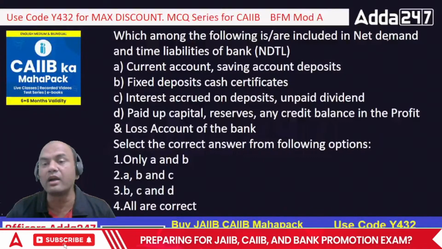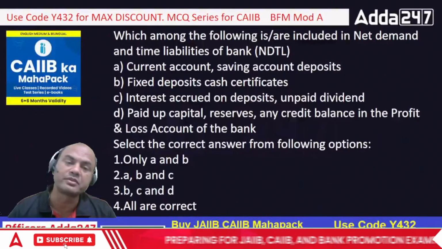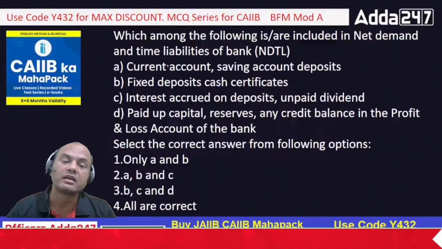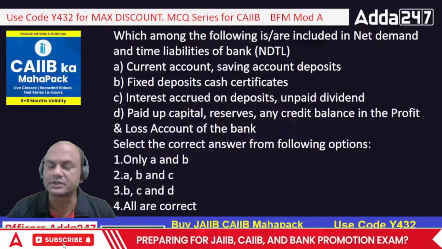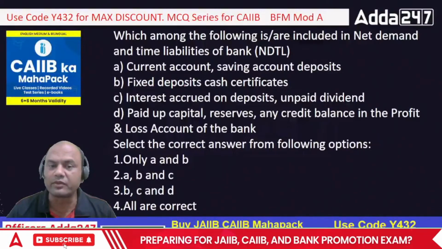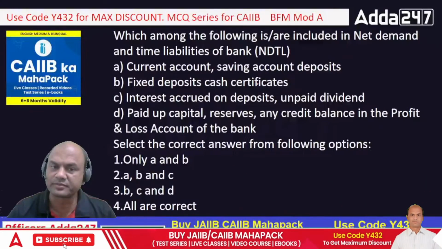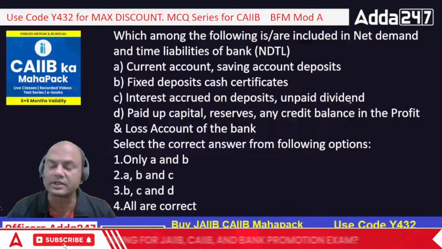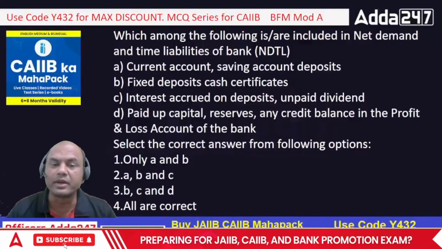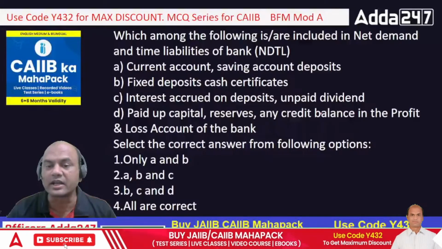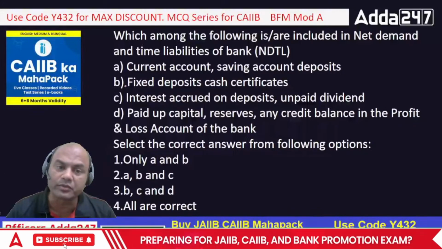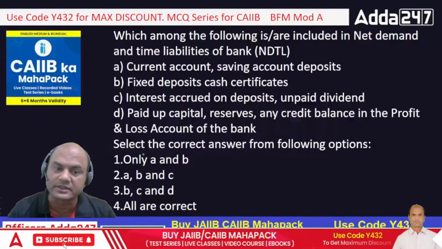Remember, demand and time. Okay, that is the actual question. Now let's look at it. A. Current account, saving account deposits. B. FD, fixed deposits, cash certificates. C. Interest accrued on deposits and unpaid dividends. D. Paid up capital, reserves, any credit balance in the P&L account of the bank. Select the correct answer from the following. So out of these A, B, C, D, select the correct answers.